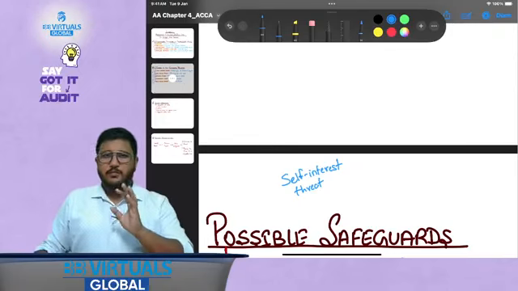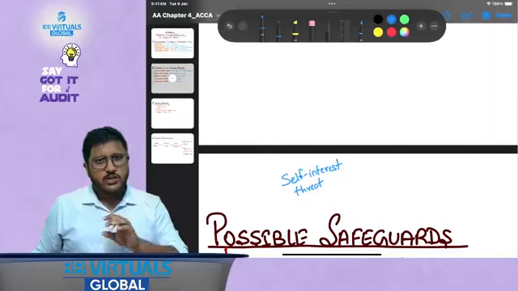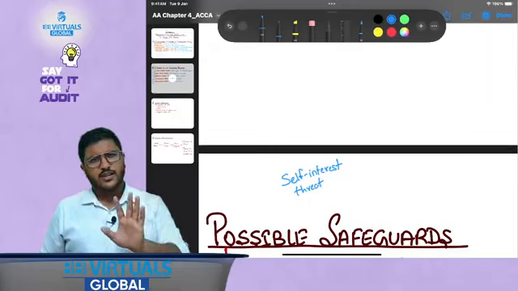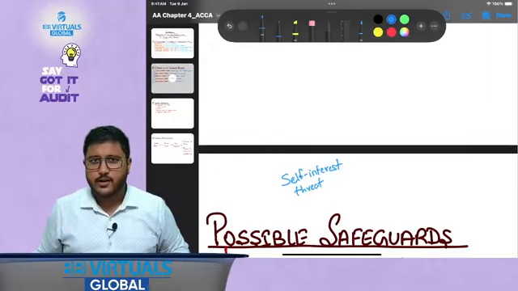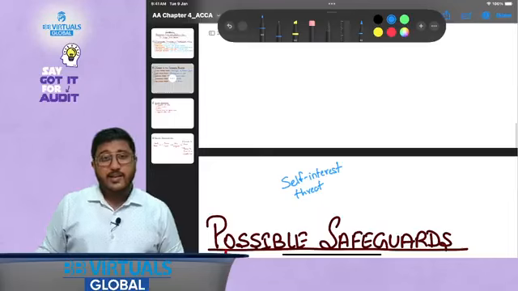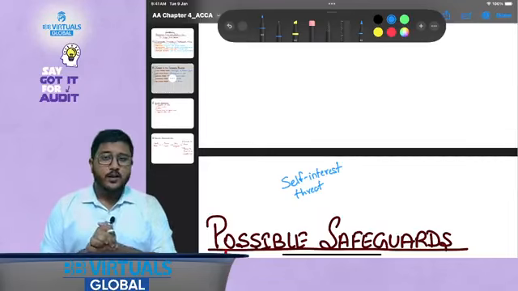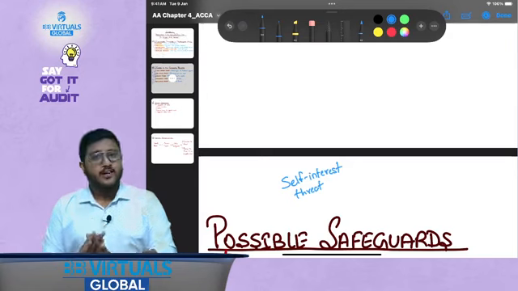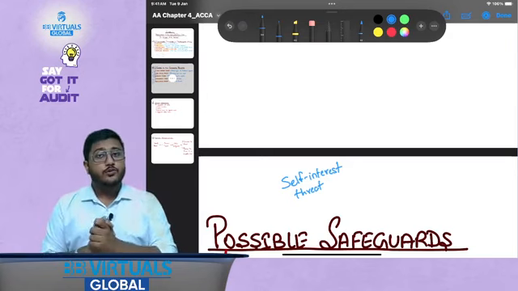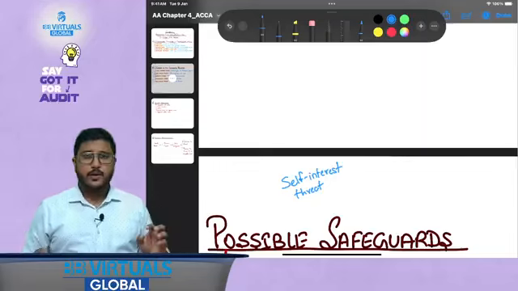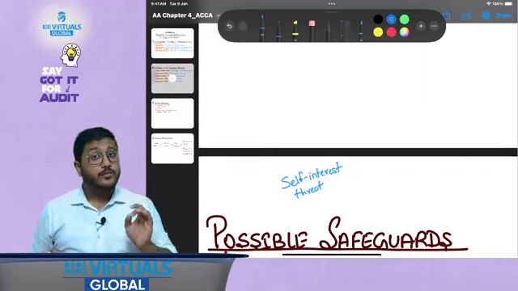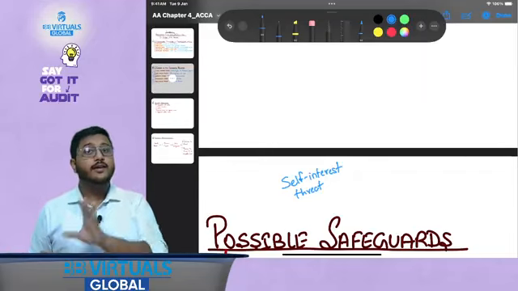No. If my wife is agreeing to sell off the shares within due time, say 30 days or 60 days, then I could be appointed as the auditor, correct? So this is like a workaround, right? Safeguards are like the workaround, as in what you can do to nullify the situation, so that there is no threat going forward. Even if there has been a threat in the past, there is no threat going forward when you are performing the assignment. That is known as safeguards.